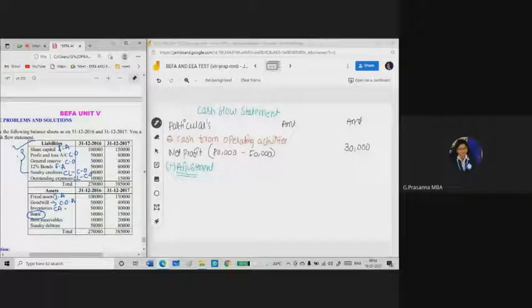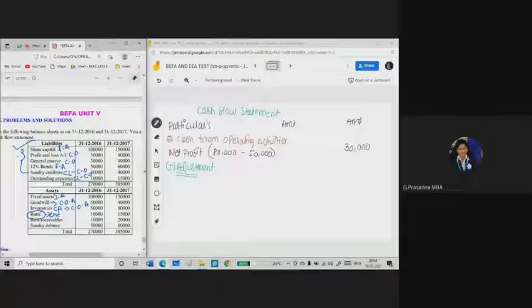So current assets should be taken in the cash from operating activity. Bank. In the cash flow statement, bank or cash is a current asset. But for the cash flow statement, the bank or cash balance, you need to show at the end of the cash flow statement as the opening balance of the bank and closing balance of the bank. So here I will be showing it at the end.